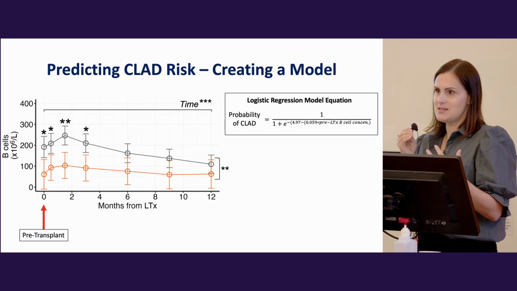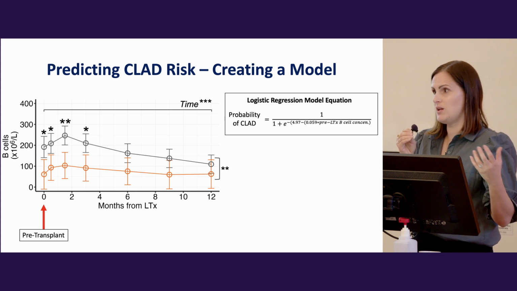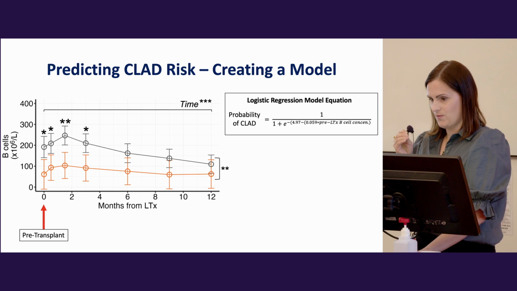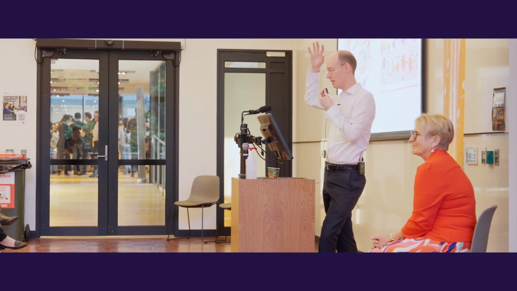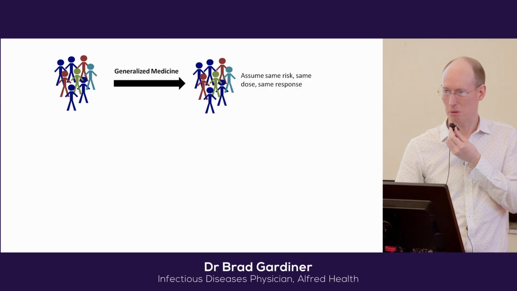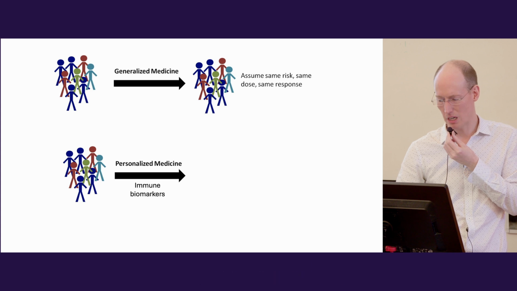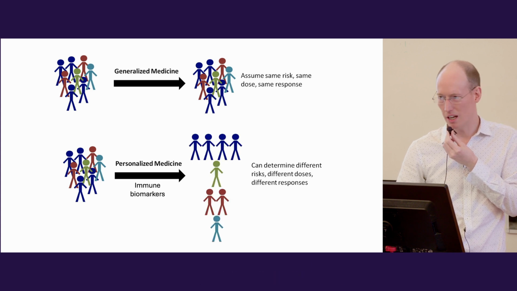And so this is the formula here. What this would mean is if you had a B cell count, you can feed it into the equation and you get a probability or a likelihood that you may go on to develop CLAD within the first 3 years of your transplant. So the whole idea is really, can we go from this protocolised approach where we treat people the same and reactively to can we use these immune biomarkers to individualise what we do a bit more specifically?